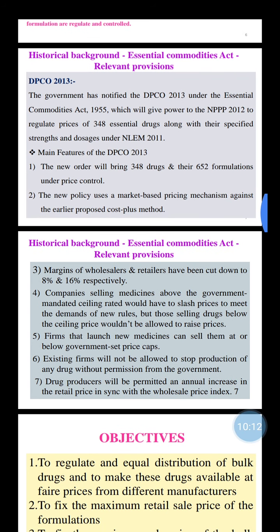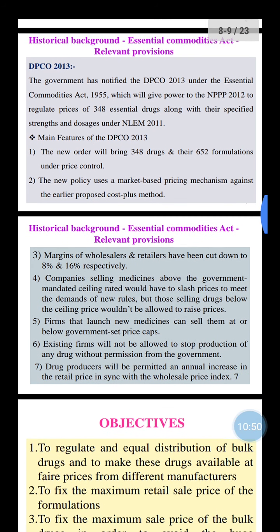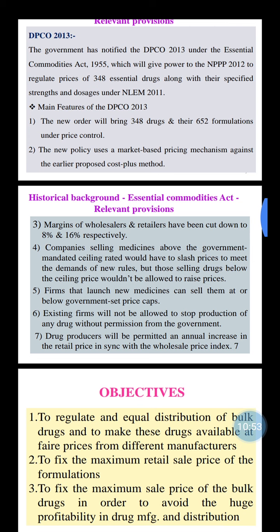The new policy uses a market-based pricing mechanism against the earlier proposed cost plus method, and margins are reduced to 8% and 16%. Firms launching new medicines can sell them at or below government set price. Existing firms will not be allowed to stop production of a drug without permission from the government, and drug producers will be permitted an annual increase in the retail price in line with the Wholesale Price Index. So here we end today's lecture.